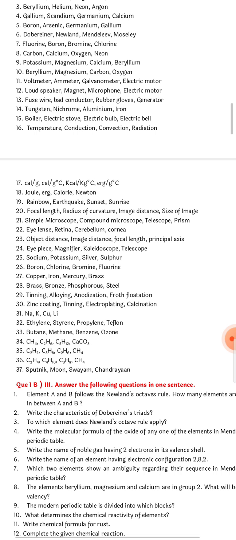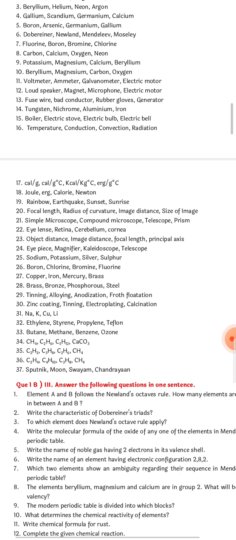Butane, methane, benzene and ozone. Obviously the odd one out here is ozone. CH4, C2H6, C5H12, CaCO3. CaCO3 is the odd one out here. Rest all are hydrocarbons. C2H2, C3H8, C2H6, CH4. CH4, C2H6 and C3H8, all these are alkanes. C2H2 is the odd one out here, an unsaturated hydrocarbon.